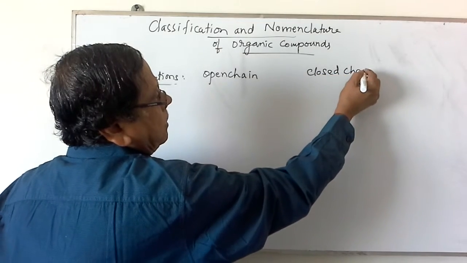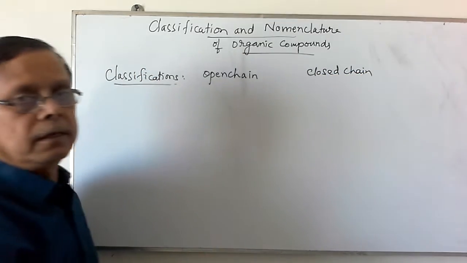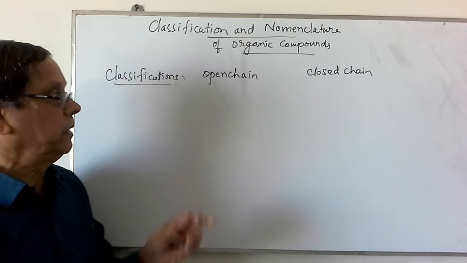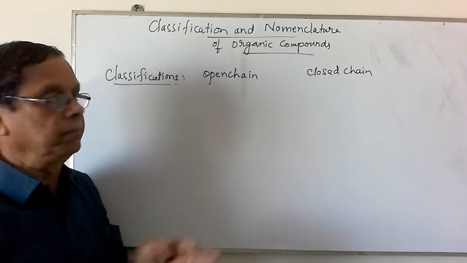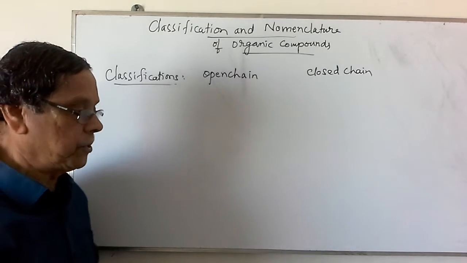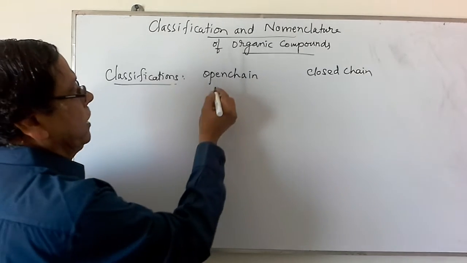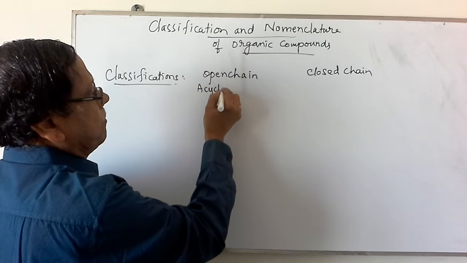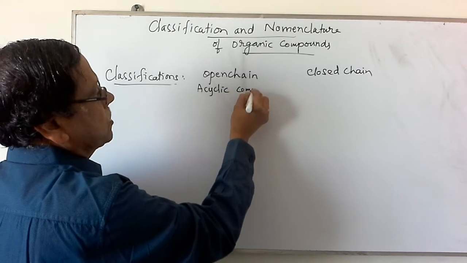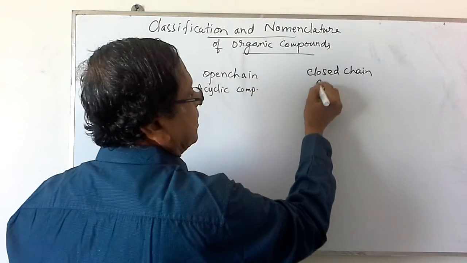If the carbon atoms are not forming a ring system, then they are called open chain compounds. If they form a ring system, then they are called closed chain compounds. The open chain compounds are also considered as acyclic compounds, and these are called cyclic compounds.